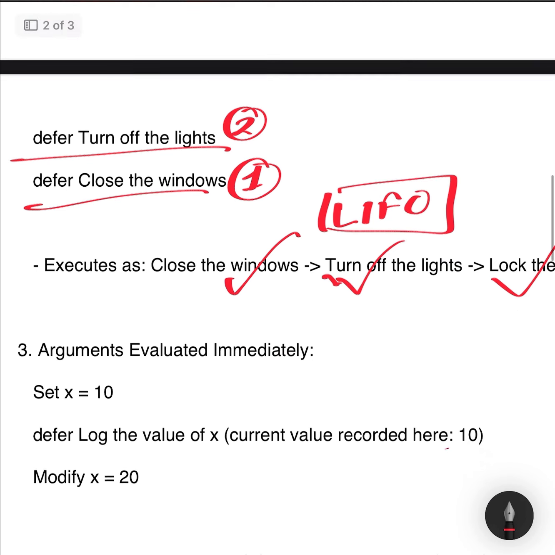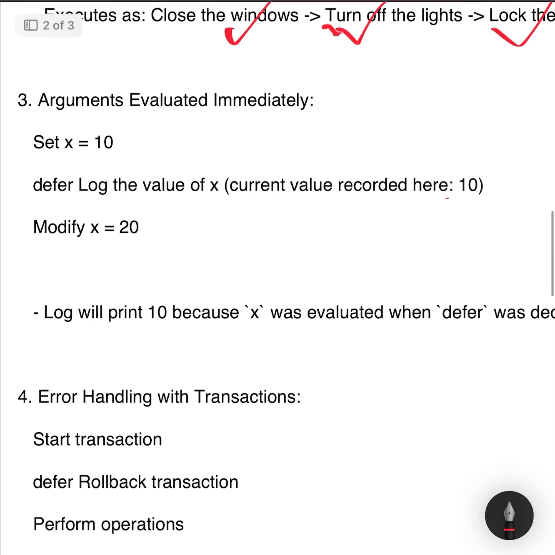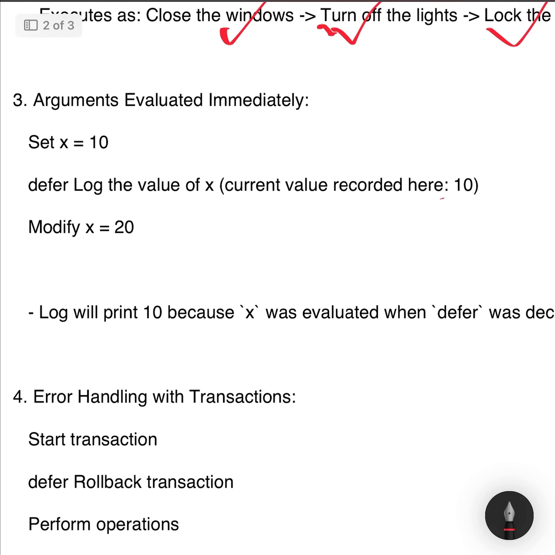Example 3. Arguments are evaluated immediately. Imagine logging the state of a variable before and after modifying it. Plain text: set x equals 10, defer log the value of x. Current value is recorded here, 10. Modify x equals 20.